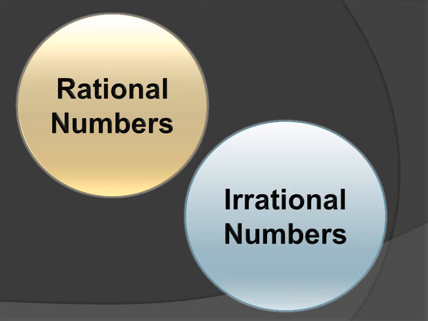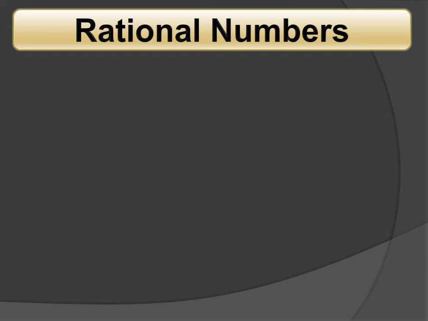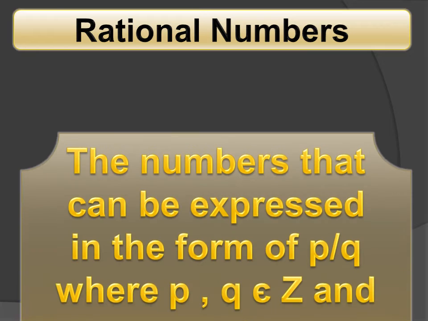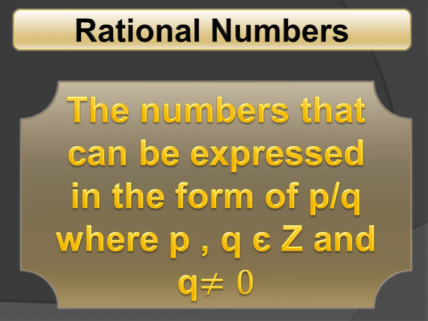Now we will discuss rational numbers and irrational numbers in detail. First of all, we will discuss rational numbers. These are the numbers that can be expressed in the form of a fraction. The fraction here is P over Q, where P is considered as numerator and Q is taken as denominator.